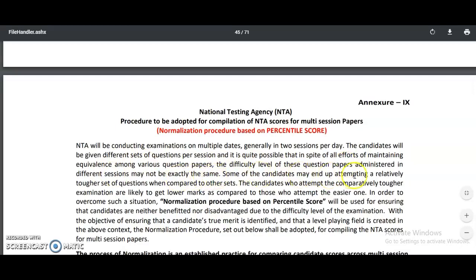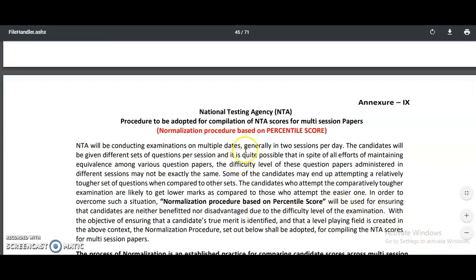Some of the candidates may end up attempting a relatively tougher set of questions when compared to other sets. So the candidates who attempt the comparatively tougher examination are likely to get lower marks as compared to those who attempt the easier one. In order to overcome such a situation, the normalization procedure based on percentile score will be used for ensuring that candidates are neither benefited nor disadvantaged due to the difficulty level of the examination.